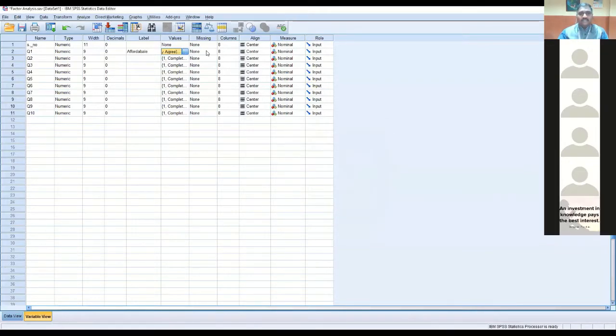For the remaining, I had given a nominal scale, but it's an ordinal scale because we are rating from 1 to 7. So change it to ordinal.